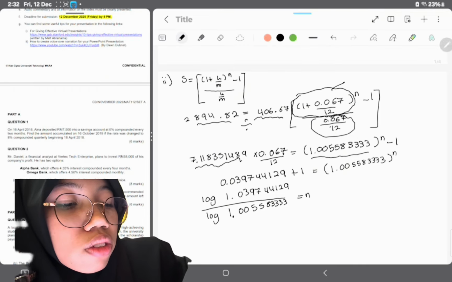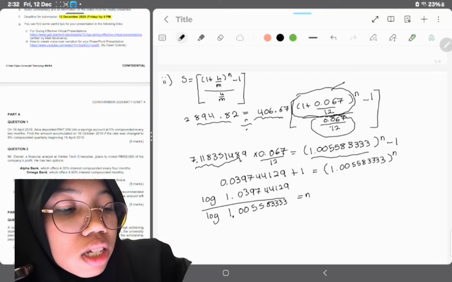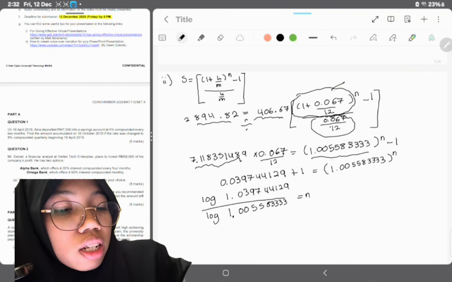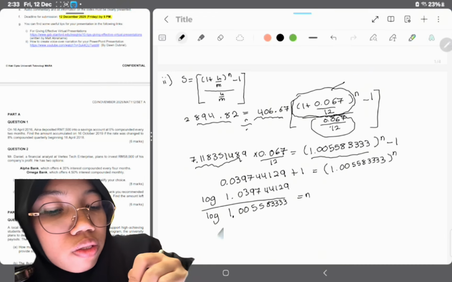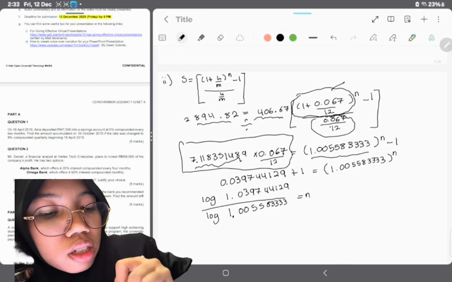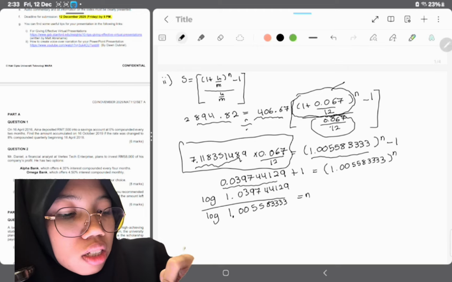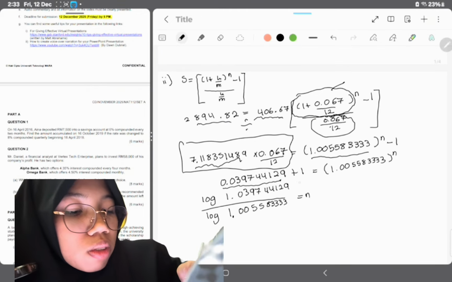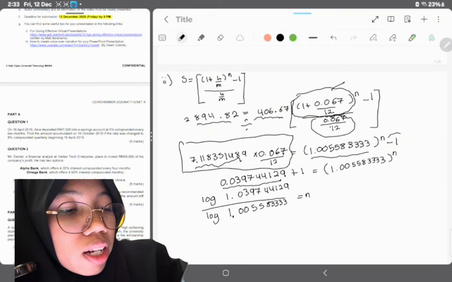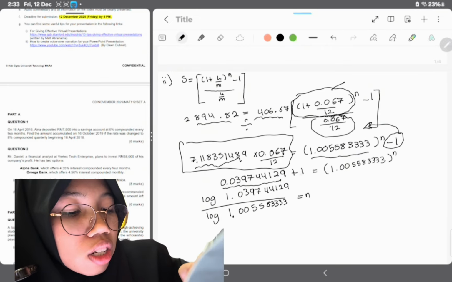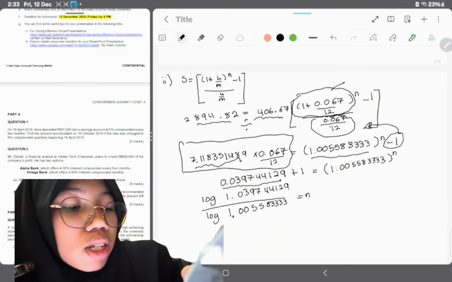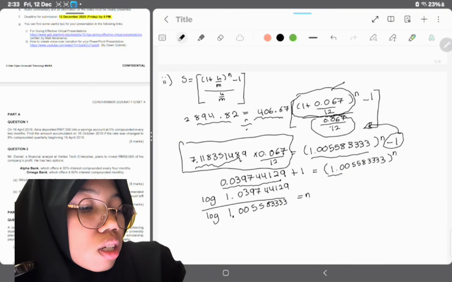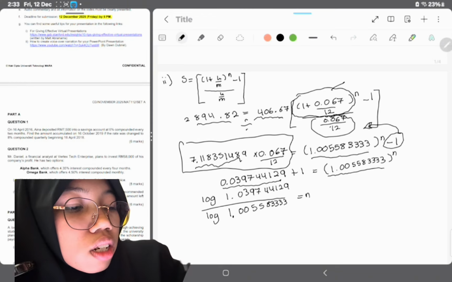When you solve this equation, you get this answer. After that, just solve this question first, and you get this answer. Then you take -1 to the other side, and when you bring it to the other side, it turns to +1, equal to the answer we got here.